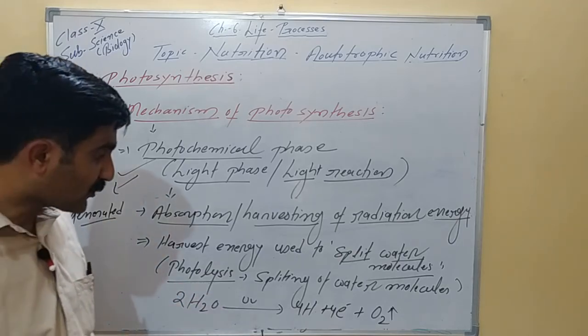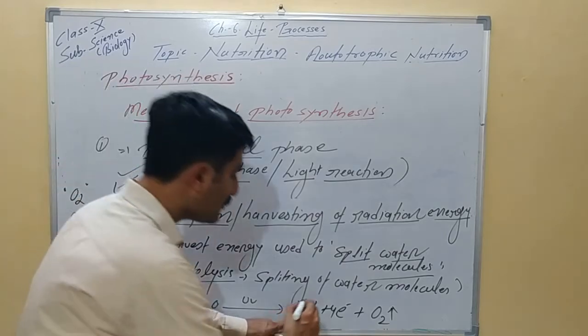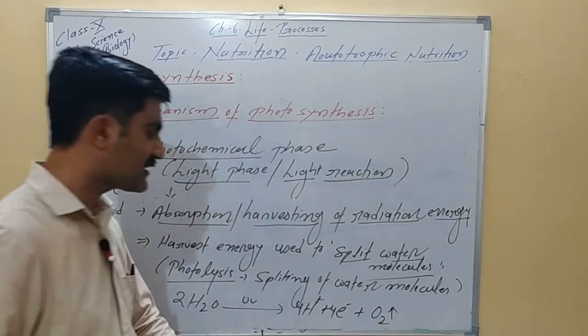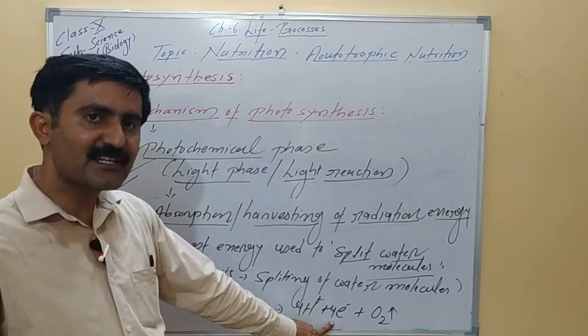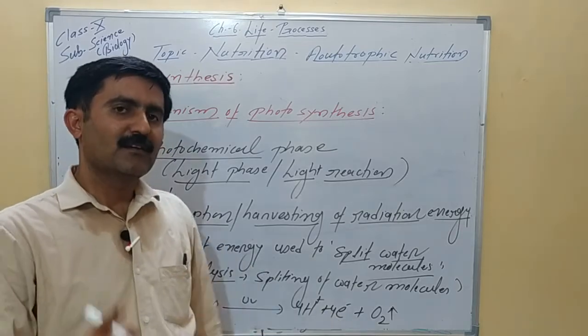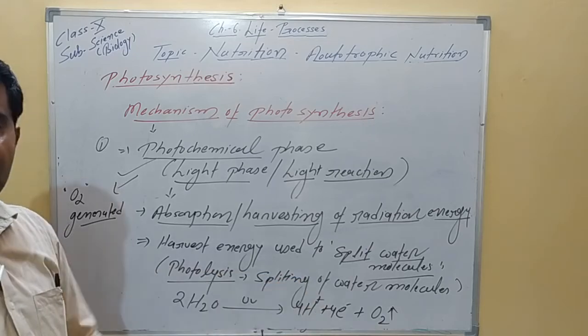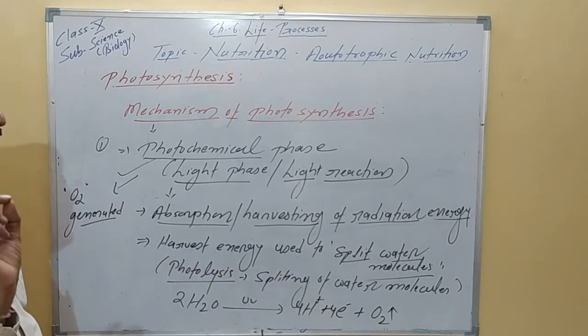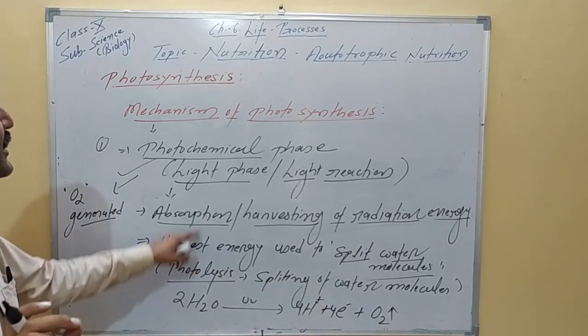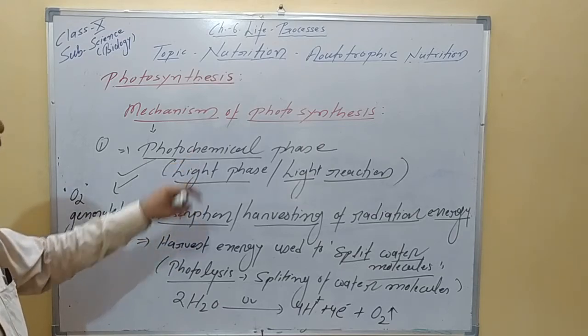What is the product of photolysis? Protons or hydrogen ions, high energy electrons, and a molecule of oxygen are generated, and this oxygen escapes into the environment. So this is very important to note here: oxygen is produced during the light phase or photochemical phase.